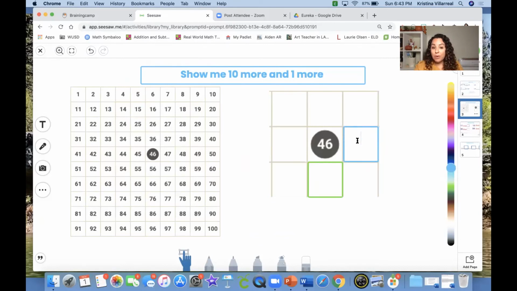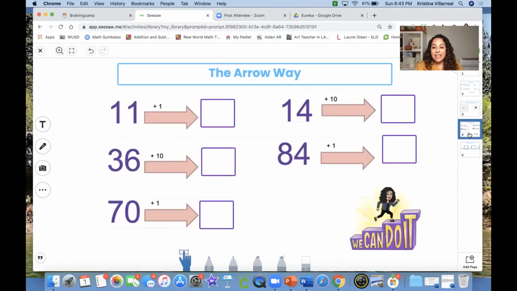Just type in 1 more. Look at your hundreds chart. What is the number that's 1 more? And then I have 10 more. So if you go down, what number is 10 more? All right, and then we have the arrow way. So remember, you can pull out your hundreds chart. You guys all have one in your binder, so take a look at it. And I want to know what's 1 more than 11, 10 more than 36, 1 more than 70, 10 more than 14, and 1 more than 84.